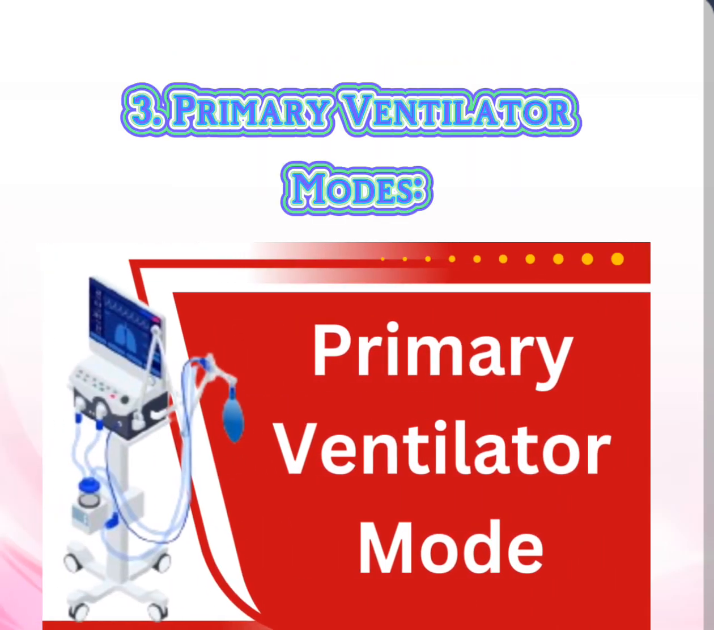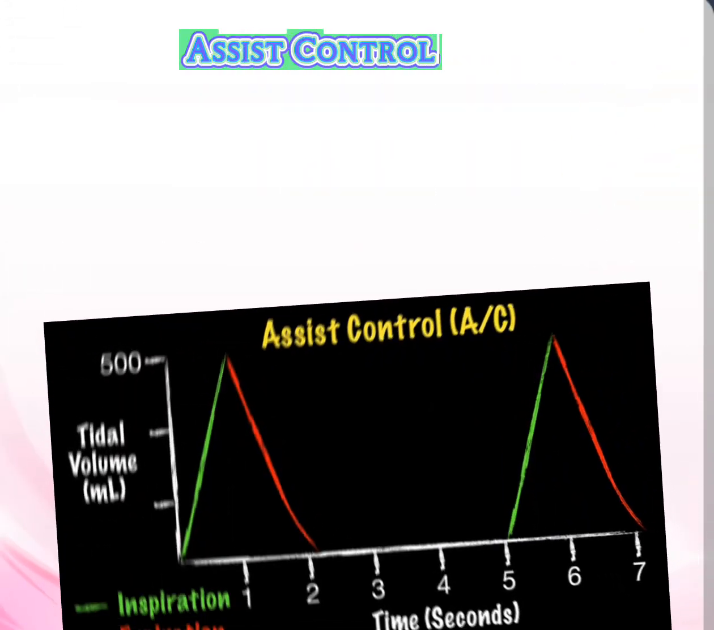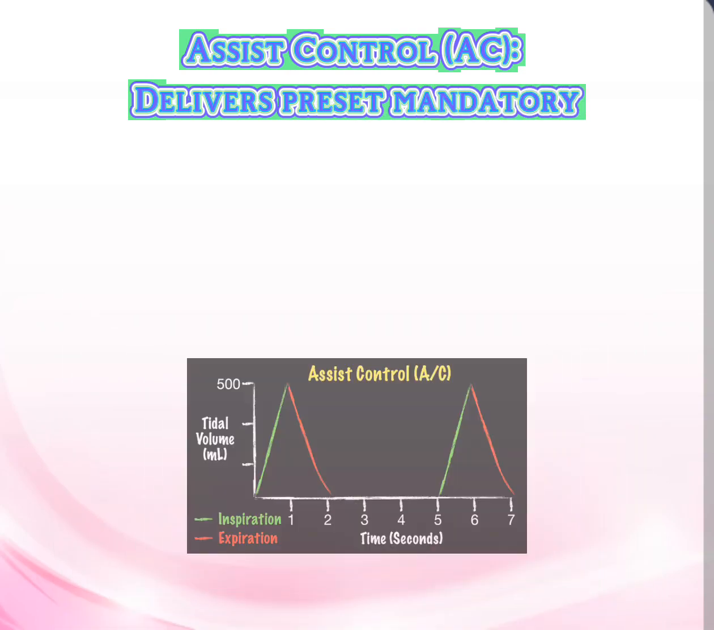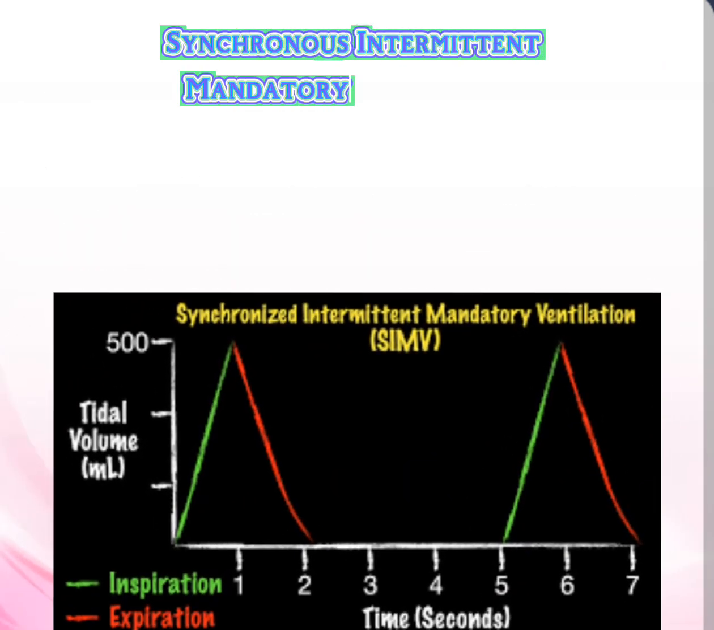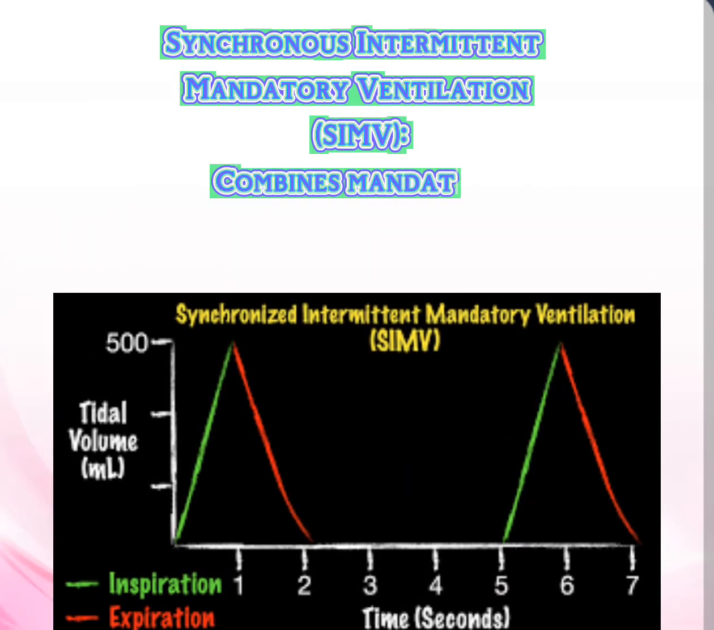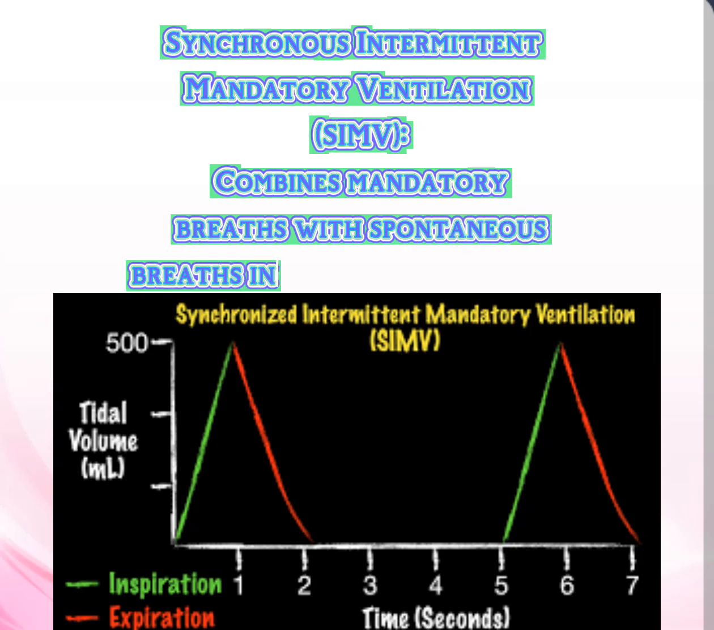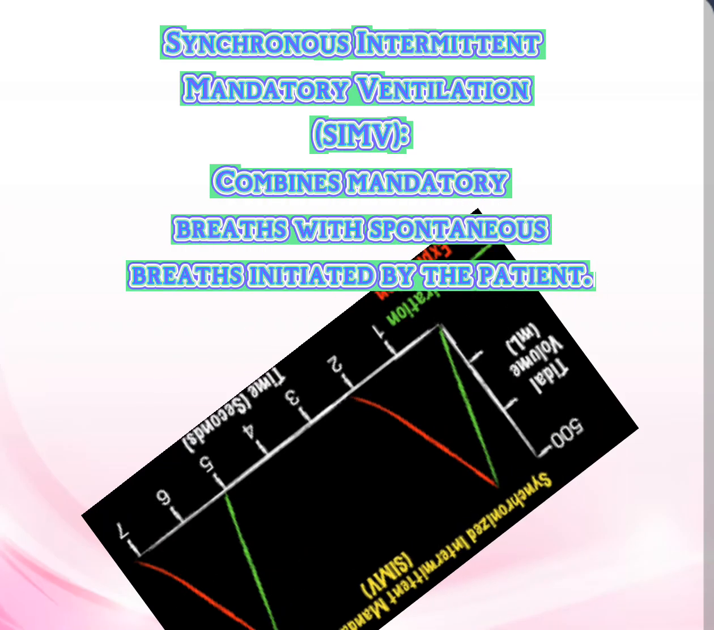3. Primary ventilator modes. Assist control (AC) delivers preset mandatory breaths, allowing patient-triggered assisted breaths. Synchronous intermittent mandatory ventilation (SIMV) combines mandatory breaths with spontaneous breaths initiated by the patient.